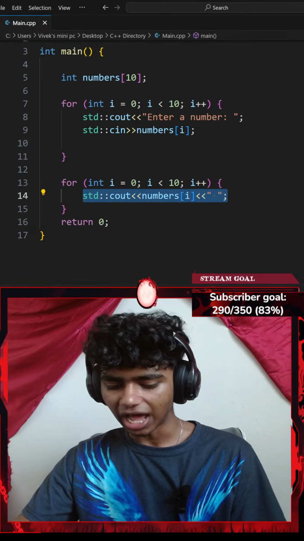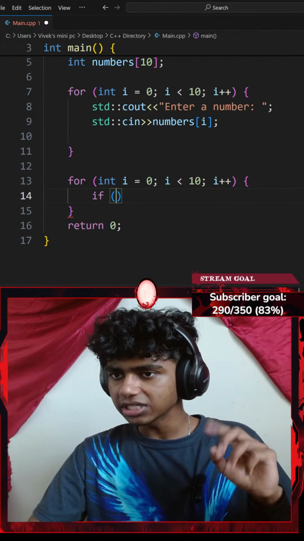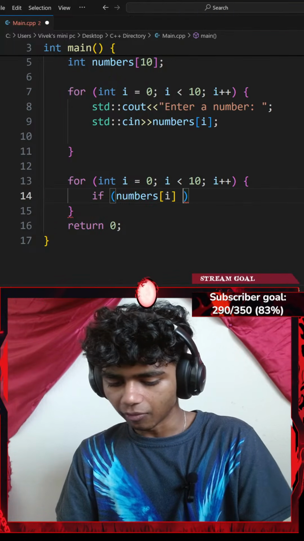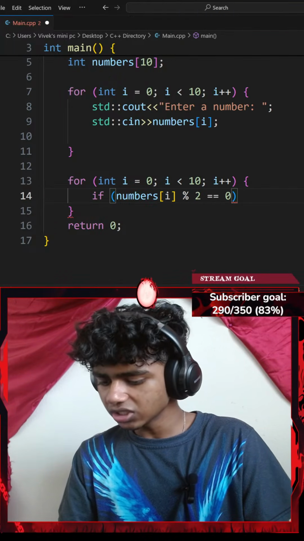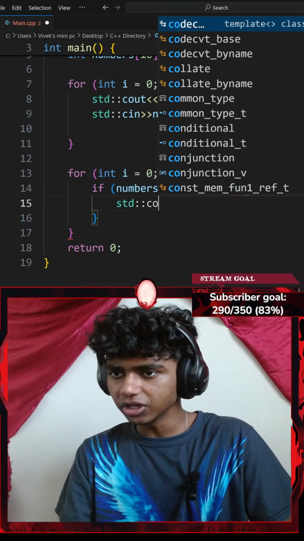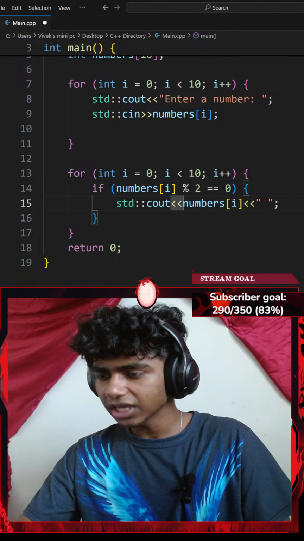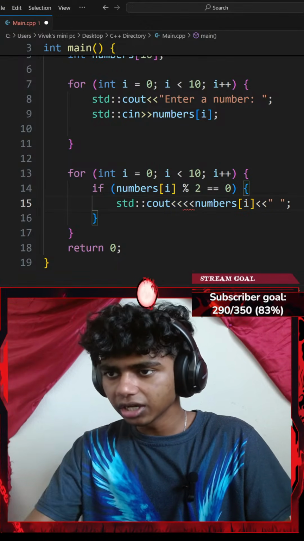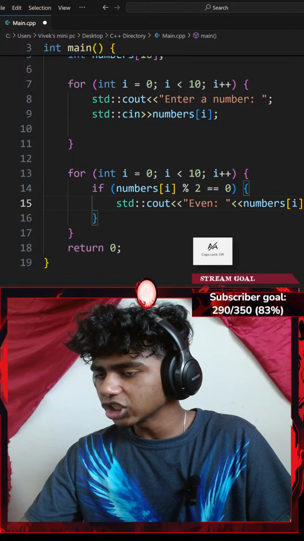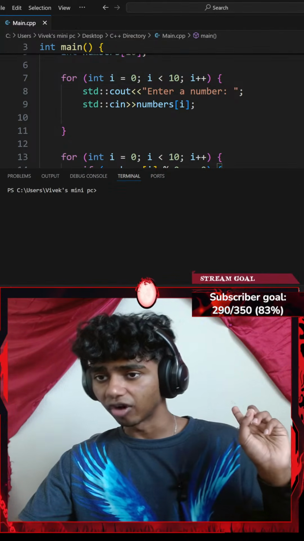So instead of adding this, let me copy that and go with the if statement. I'll go with if, a pair of parentheses, if my numbers at index of I modulus 2 equals 0, if my number is even, I'm gonna go with standard console output. Let me paste this part, add another insertion operator, a pair of double quotes, and type even here. So these are going to be my even numbers. Let me save the code and run the command.